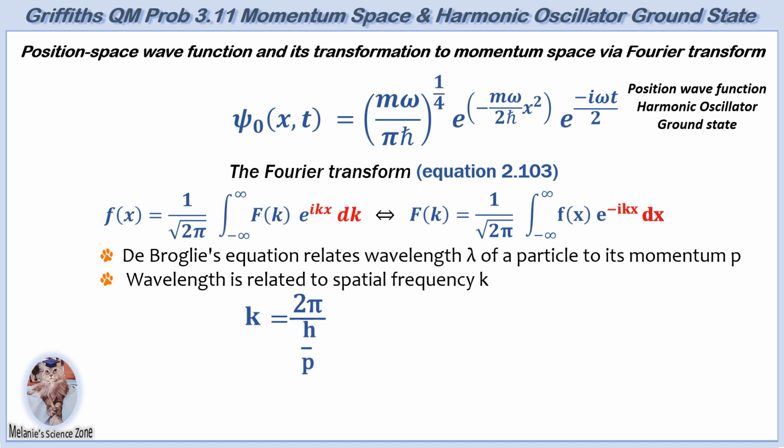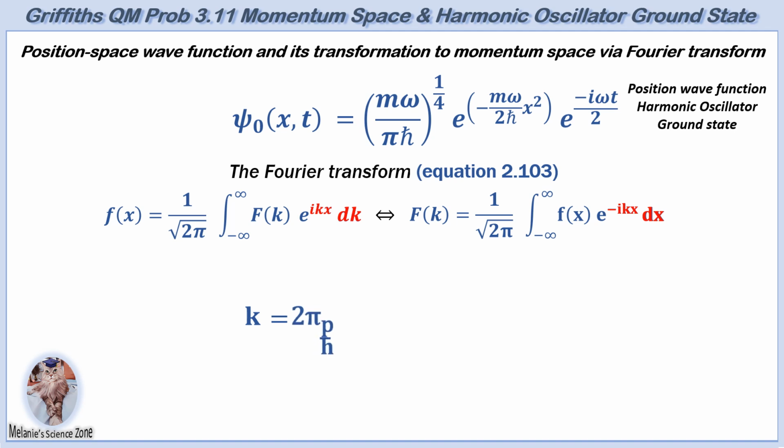Then both sides are multiplied by h. Solving for p yields a clear relationship between momentum and wave number k. Since h over 2 pi is the reduced Planck's constant h bar, a substitution results in momentum equal to h bar times k.